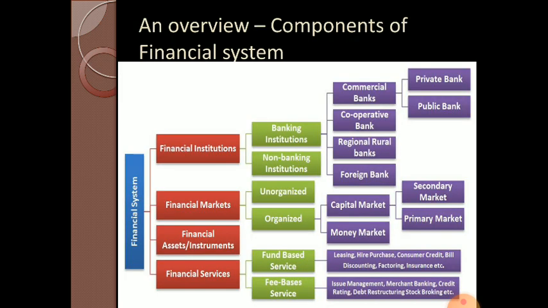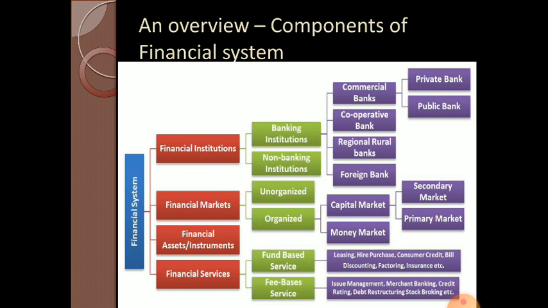Okay students, here is the structure of financial system. There are four components. First one is financial institution, then financial market, and financial asset or instruments. The last one, financial services. Under financial institution, there are two types: banking institution and non-banking institution. Banking institution includes commercial bank, cooperative bank, regional rural bank, foreign bank. Again, commercial bank is classified into two, that is private bank and public bank.